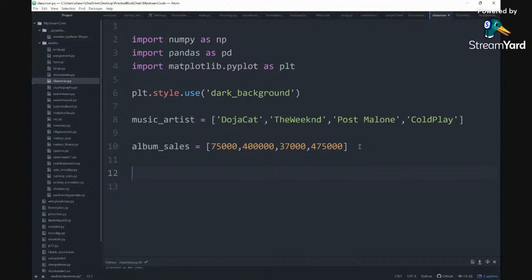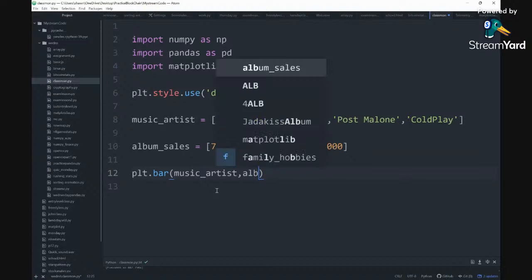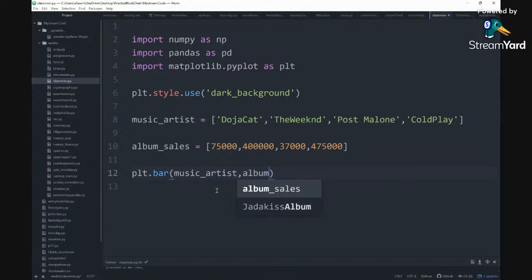So the next thing we're going to do, we applied our list, we created our list. Next we're going to put PLT dot, let's do a bar graph. PLT dot bar. Now for the bar graph, we're going to add our music artist, and the music artist is going to be on the x-axis, so it's going to be the bottom layer. The album sales is going to be on the y-axis, the vertical layer, on the left side of our graph.